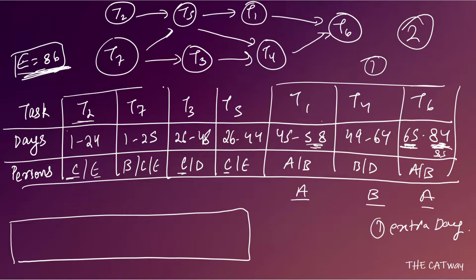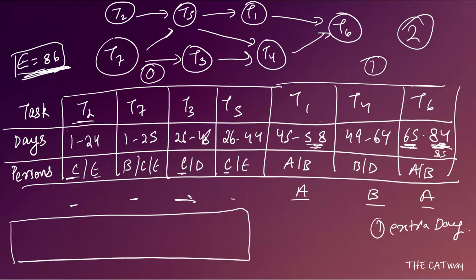Acha. For minimizing, see, if A, B and A are doing this, then what we can do is, acha, we know that B is going to do this task. Okay, B is going to do this particular task. Now, let's see, if T2 and T5 are assigned to C and E in any order, okay, let's say C or E is doing here, E or C is doing here. Okay, so whoever is doing, then D will be doing C. Then what is going to happen is, we are going to assign T3 to D. Okay, if we assign T3 to D, then I guess there won't be any issue, because see, if C does this one, then B does this one, D does this one, no issues. E is going to do this one, no issues. So we are getting zero extra days in this case.